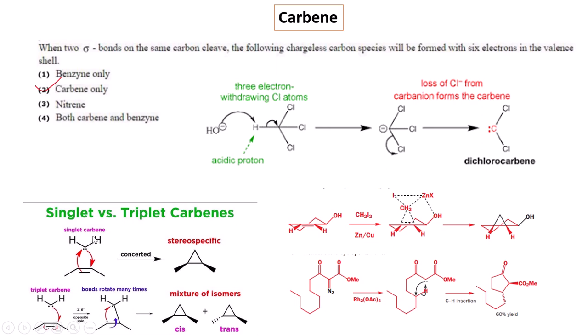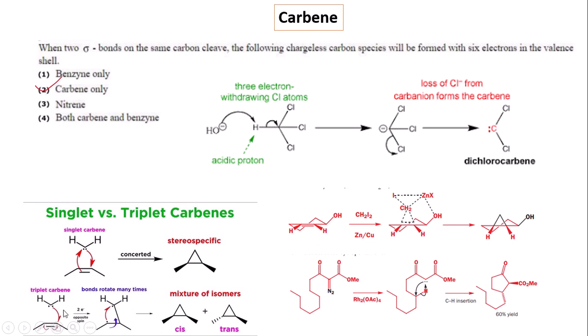Carbene has two species, one is the singlet carbene and another is the triplet carbene. In the case of the singlet carbene, there are two electrons present with opposite spin, and one orbital is vacant, so it readily forms two bonds to give cyclopropane molecules. The addition is a highly stereospecific addition.